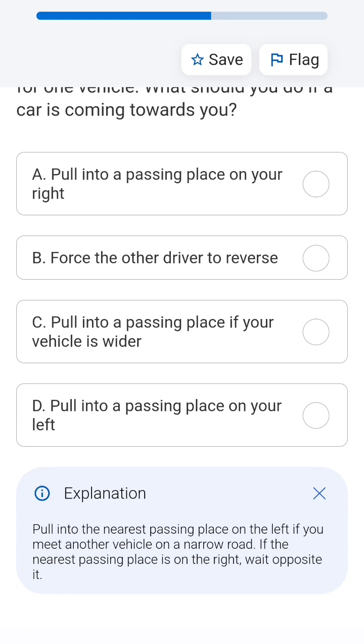So if in the meanwhile you change your direction towards the right, then there might be an issue because some overtaking vehicle might be there. So if you wait on the right side, then there might be an issue. So you can pull in. Okay.